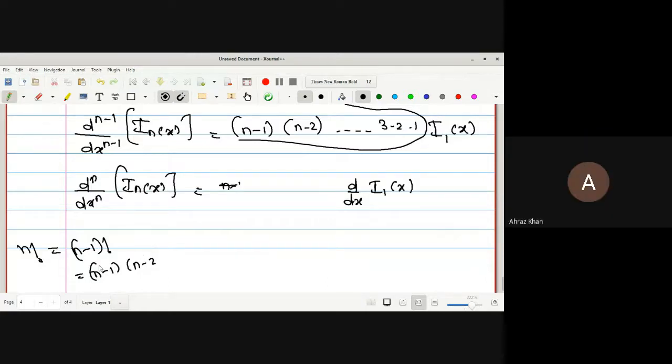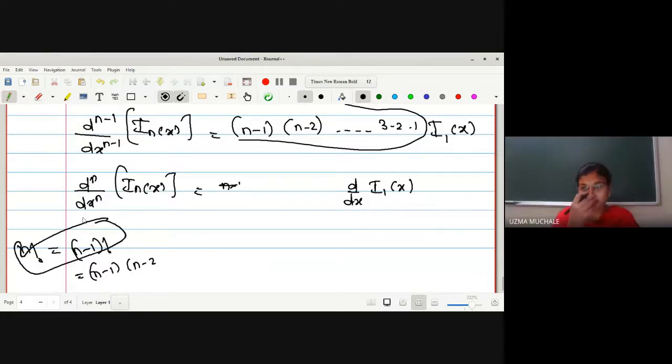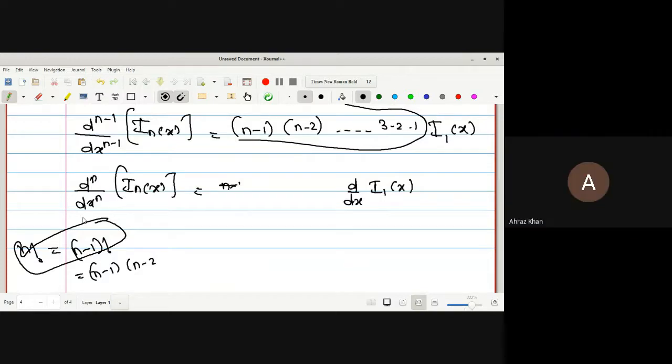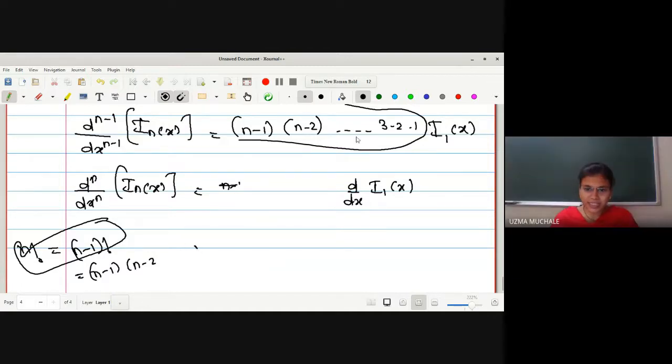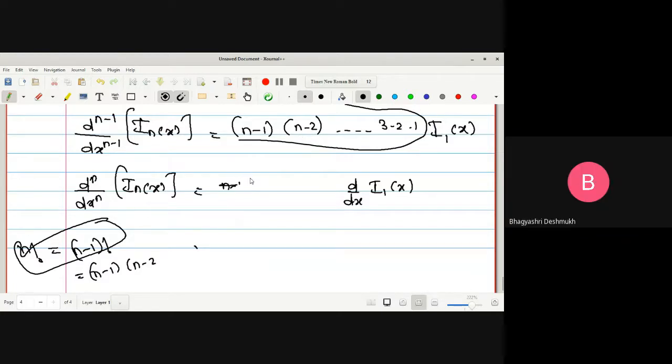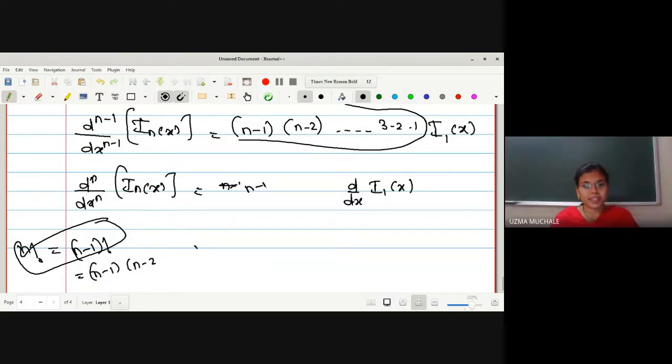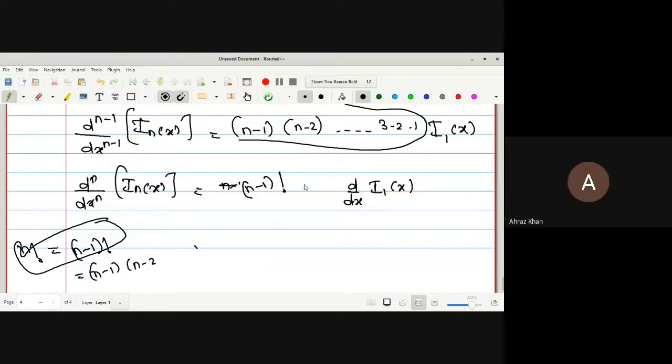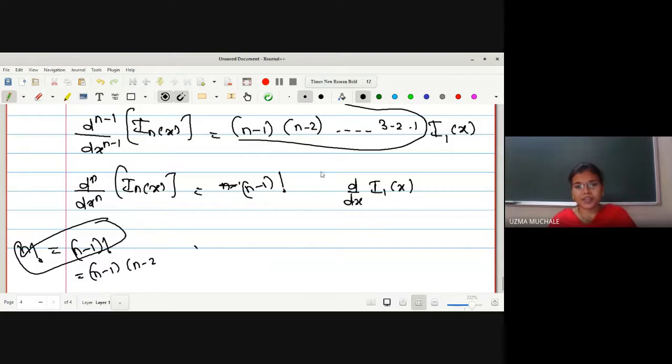No ma'am, n factorial is equal to n minus 1 factorial? No, ma'am. n minus 1, n minus 2, up to 3, 2, 1 comes. So in this way, what will be the value of this term? It is n minus 1 factorial. Correct? Yes. From wherever it starts, we will consider from there, n minus 1 factorial.